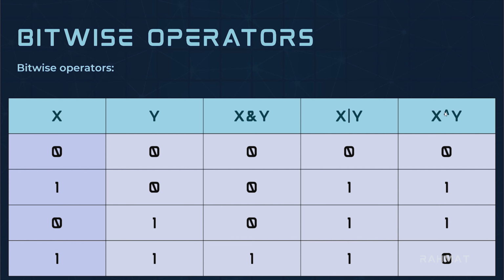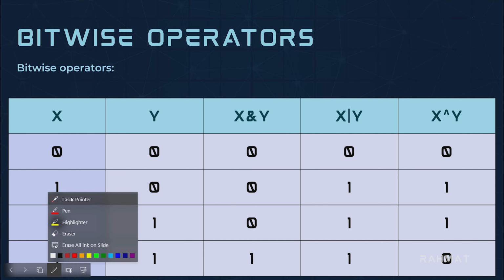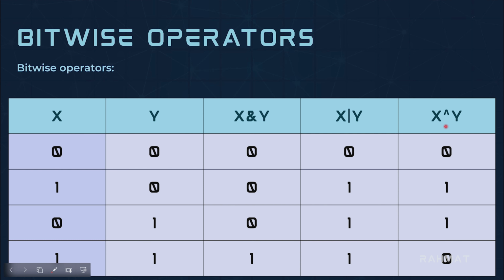But what about XOR? It's kind of cool, and I told you I like it a lot. XOR means if X and Y are the same, then the result would be false. X is false, Y is false, the result is false. So both of them are equal, the result is false.